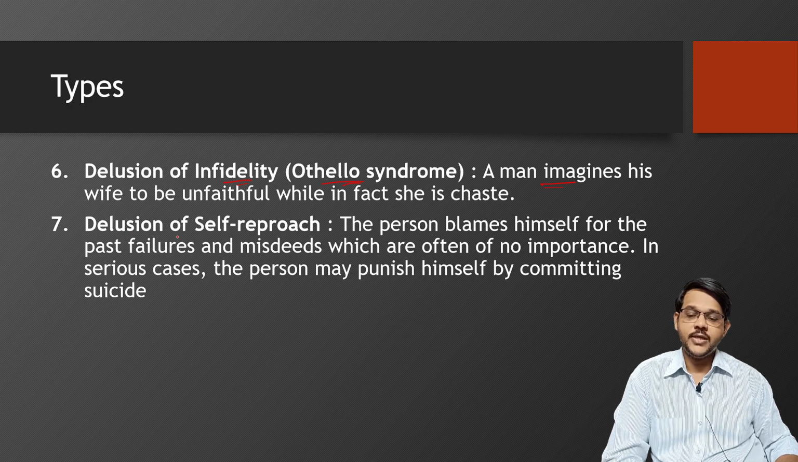Then the next type is delusion of self-reproach. Here the person blames himself for past failures and misdeeds which are often of no importance. In serious cases, the person may punish himself by committing suicide also. Here the person blames himself for any past misdeeds.